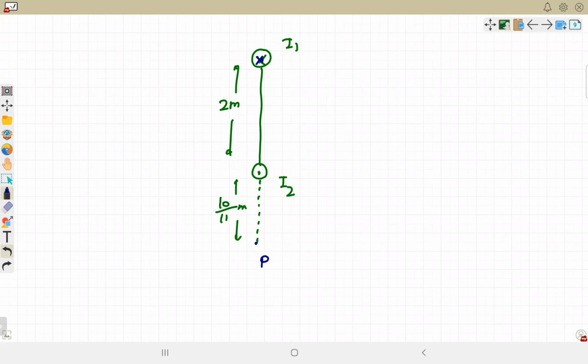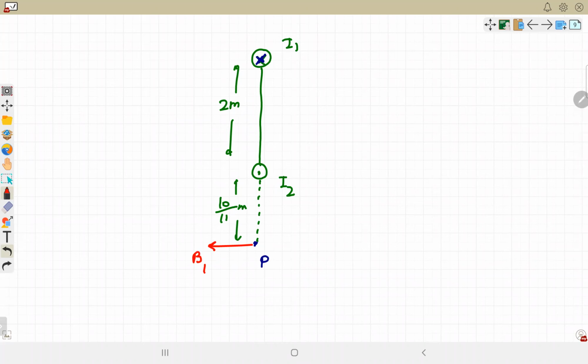Place your thumb into the plane. If anyone has a doubt, let me know, I can show on the board also. It's not towards the right, it will be towards left only. Don't worry. Place your thumb into the plane and stretch your palm. Then perpendicular slap will be towards left.